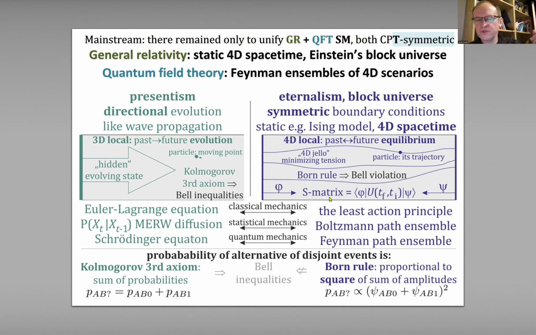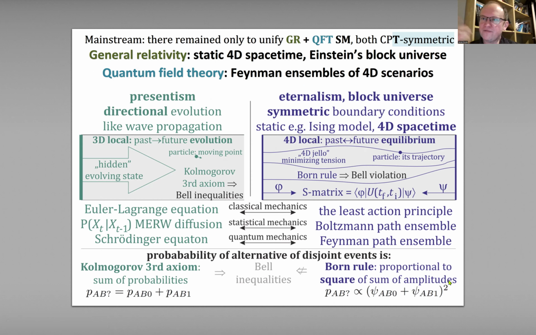Yeah, so this tension is, for example, known in the scattering matrix, where there is one amplitude going from one direction, a second from the other, and they meet, and we need to multiply the two amplitudes. This is what's called the Born rule. It is very fundamental for quantum mechanics, and extremely non-intuitive, because what is intuitive for us is the so-called Kolmogorov axiom: having an alternative of two events, the probability is just the sum of probabilities. In contrast, physics allows us to change it into the Born rule, where we first add amplitudes, then take the square. So this is a completely different rule for the same question.